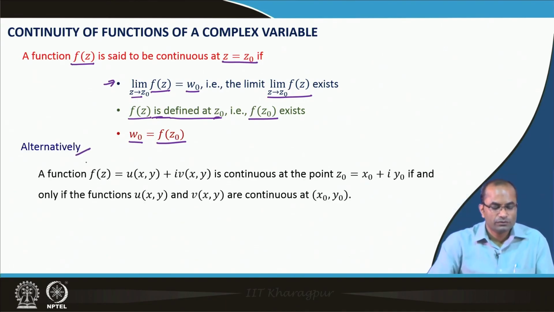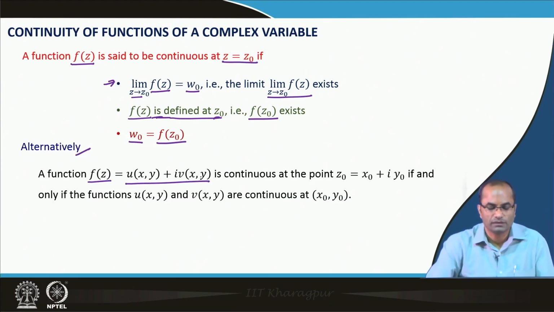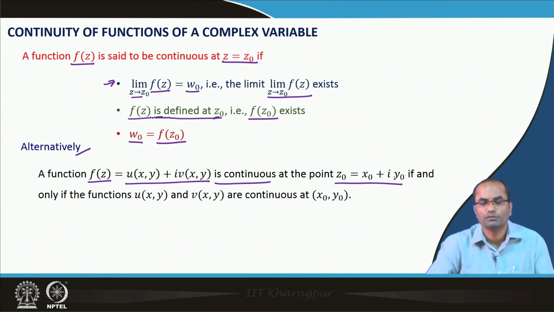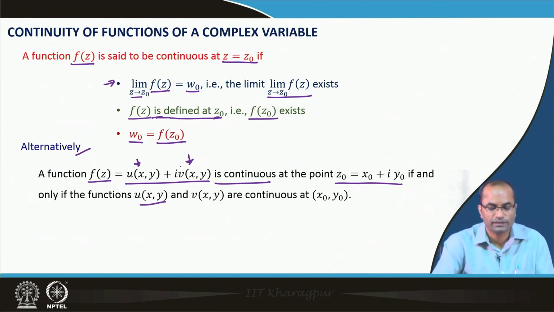Alternatively, it is equivalent to say that the function f z, which is u x y plus i v x y, is continuous at the point z naught equal to x naught plus i y naught if and only if the components u and v are continuous at the point x naught y naught.